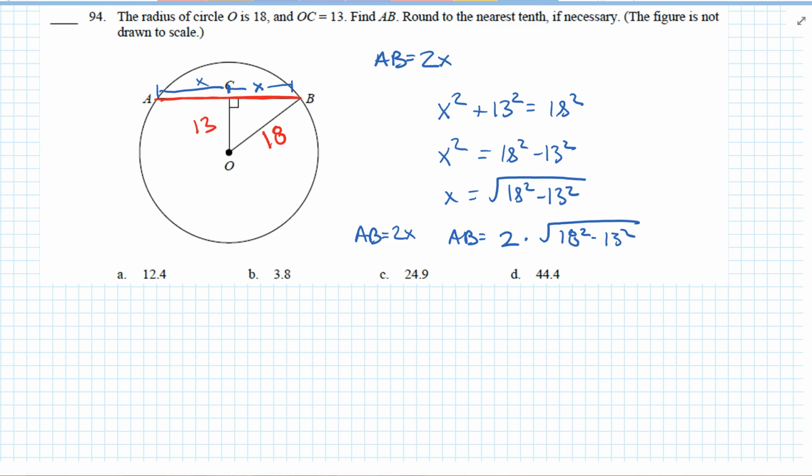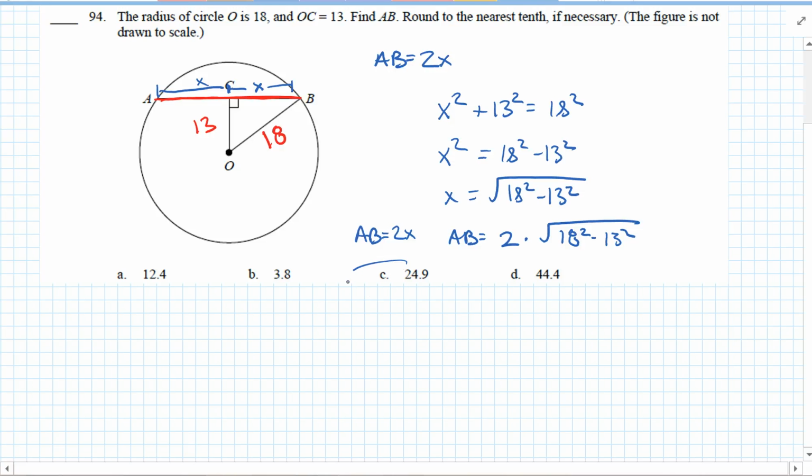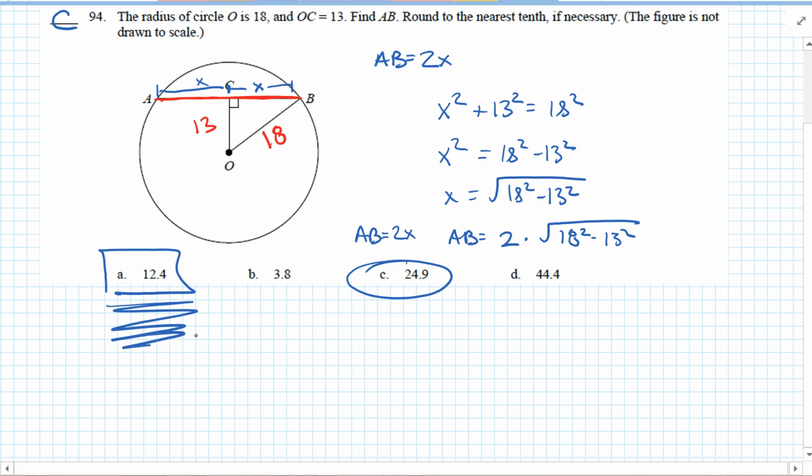And again, you could have simplified this and used your calculator earlier. I'm just trying to show you how to do it systematically. So 2 times the square root of 18 squared minus 13 squared is 24.89. So the answer is C. What do you notice? They have answer A right here to trick you. That's why, if you notice, the first thing I did was say, hey, make sure we know what we're trying to find. We're trying to find the length of AB.